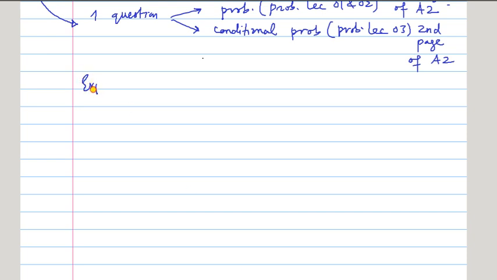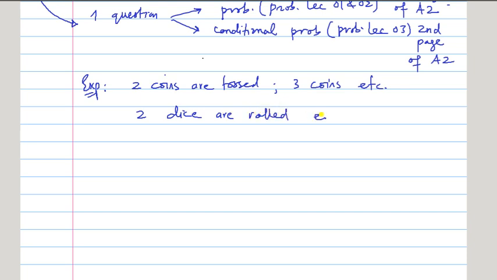So as an example, we can say that two coins are tossed, right? Or one coin, three coins are tossed, right, etc. Or two dice are rolled, right? These type of questions, etc. So I can ask you, okay, two coins are tossed, what is the sample space? Write the sample space for that.